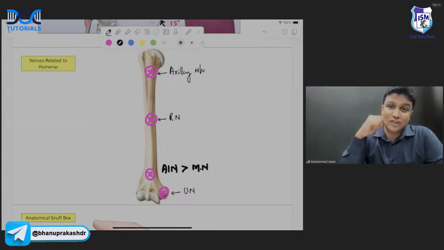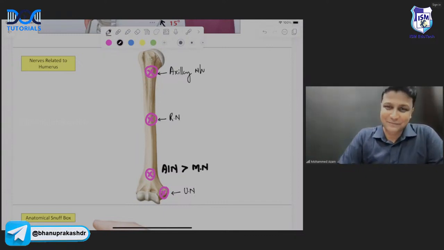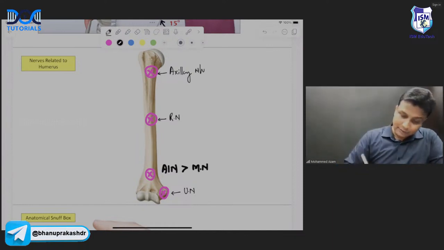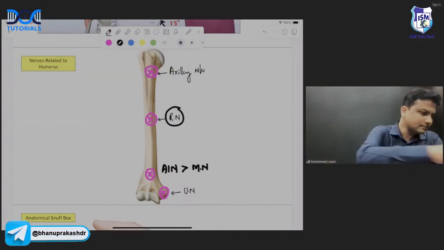So remember the fractures. तो अगर सर्जिकल नेक फ्रैक्चर होगा एक्सिलरी नर्व, शाफ्ट फ्रैक्चर होगा रेडियल नर्व, सुप्राकॉन्डाइलर एआईएन, एंटीरियर इंटरोसियस नर्व, एंड मेडियल एपिकॉन्डाइल अल्नर नर्व. Perfectly done, and it is hot favorite concept of MCQ exam. And I hope you all remember recently in the exam they have given about the radial nerve, sir. There was a fracture here in the shaft of the humerus, the radial nerve दिया गया. Can you manage?